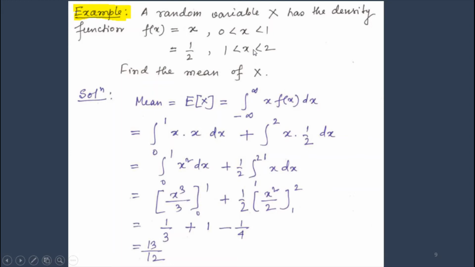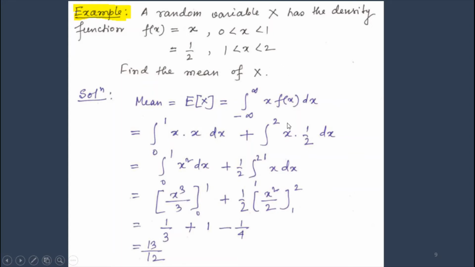Now look, here the intervals are given as 0 to 1 and 1 to 2. Let us break minus infinity to infinity as minus infinity to 0, 0 to 1, 1 to 2 and 2 to infinity. But for minus infinity to 0 there is no functional value, so no need to write. And 2 to infinity also has no functional value.